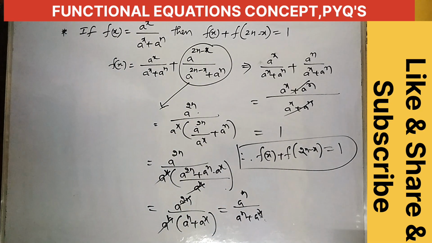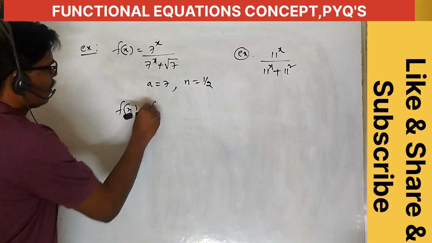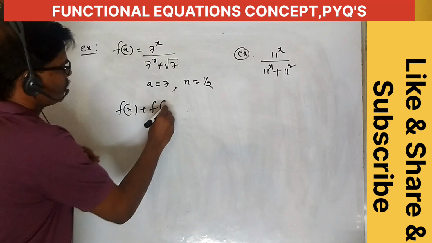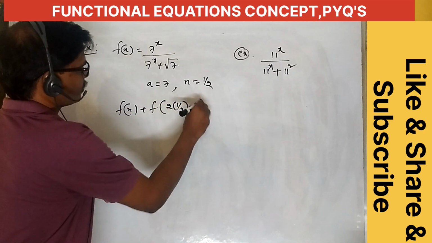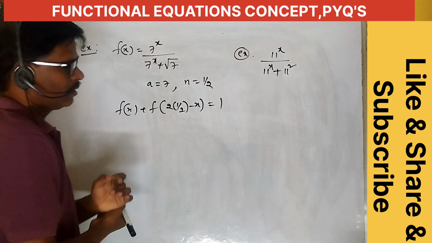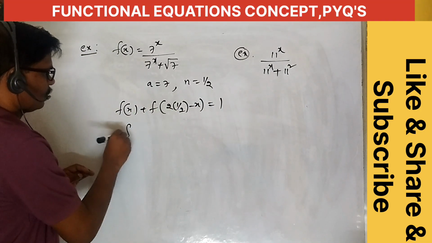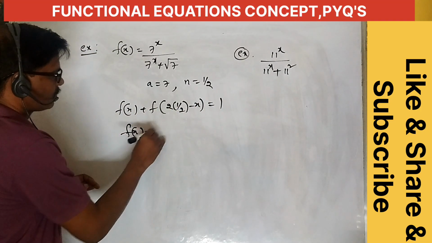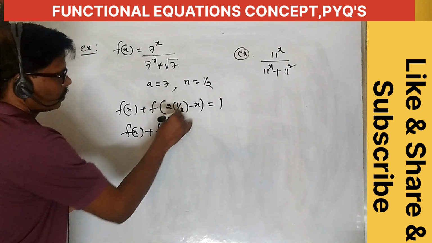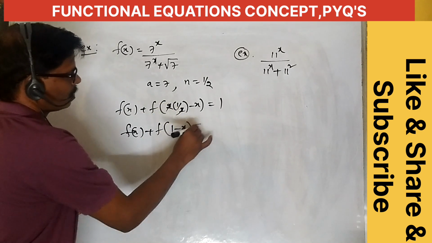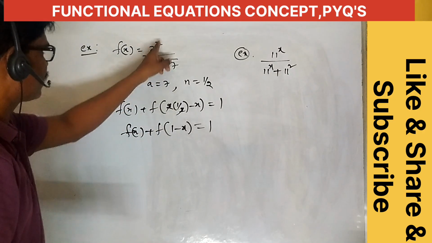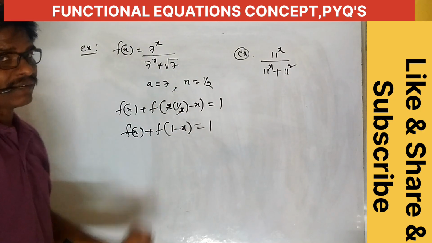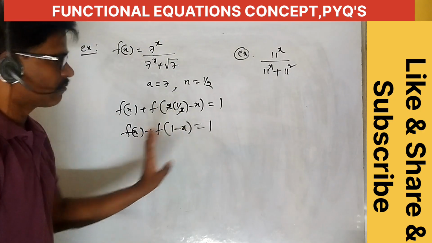Okay, f of x plus f of 1 minus x, means 2n value is equal to 1, so 2n minus x equals what? Equal to 1. Means this is also f of 1 minus x; f of x plus f of 1 minus x equal to 1, since the 2 cancels. This is the same proof, where you write 1 minus x in place of 2n minus x, so that is also the same proof only.